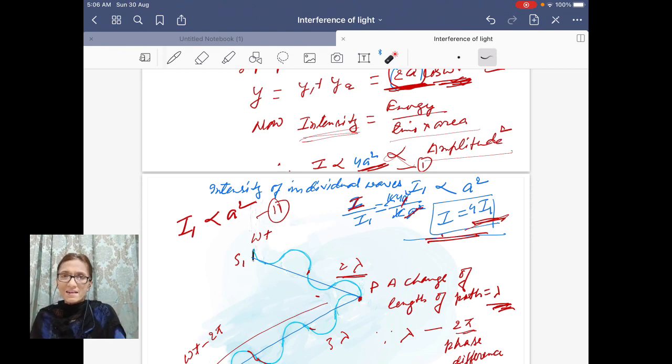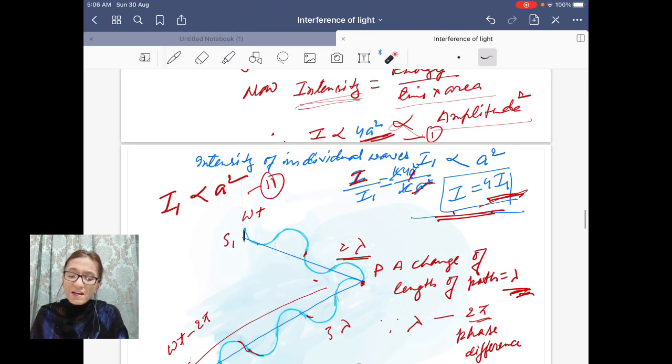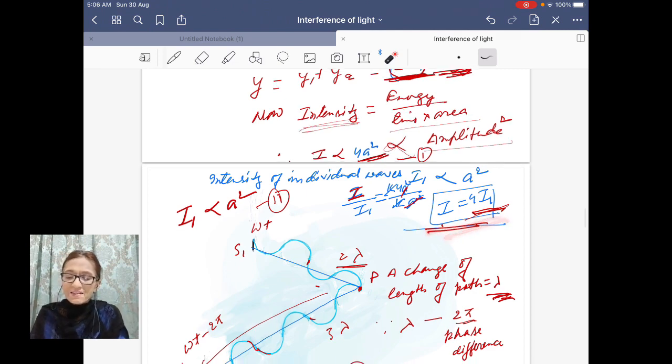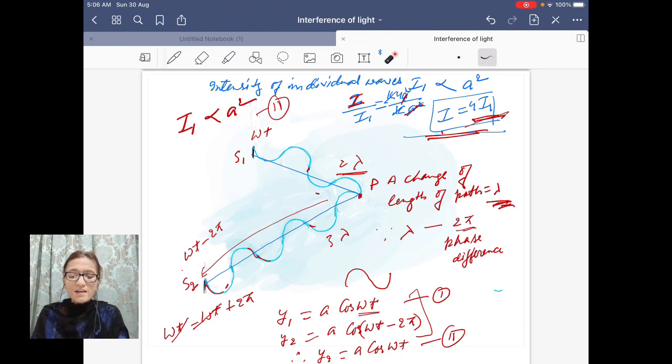So it seems that there is a violation of the law of conservation of energy. But when you now see that at minima, the intensity is reduced by the same amount, so when you take the average of all the intensities, all the energies, you will find that there is no violation of the law of conservation of energy. So for all the points which are at path difference 0, at phase difference 0, you have maximum intensity.